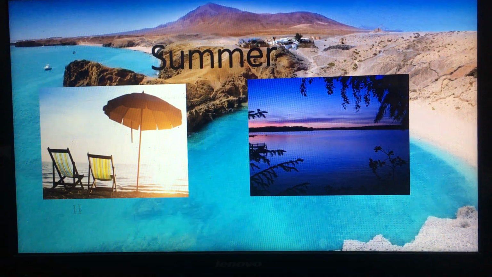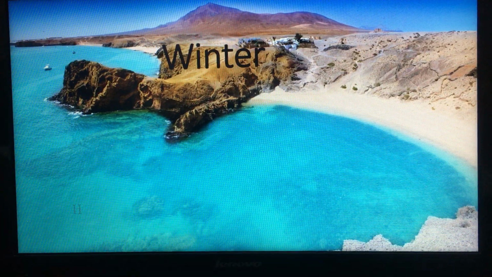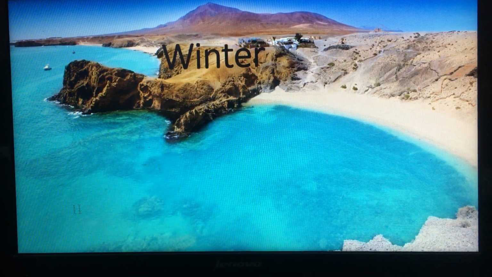So what about winter? Actually, in winter, in hot, dry countries, the weather is warm in the day. The temperature is between 15 and 20 degrees Celsius. And at night, the weather is very cold. The temperature can be 5 degrees Celsius and less. It could reach 0, which is a freezing point.